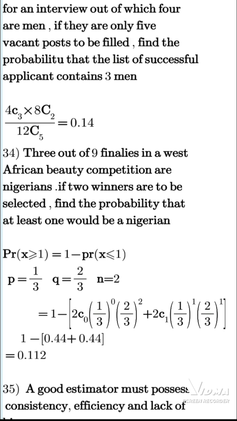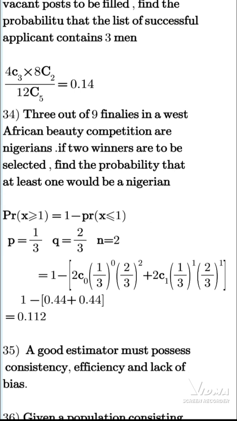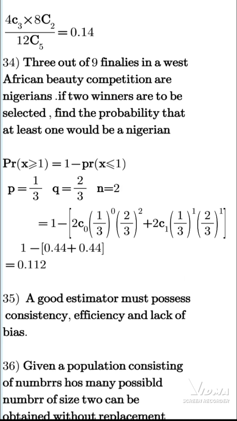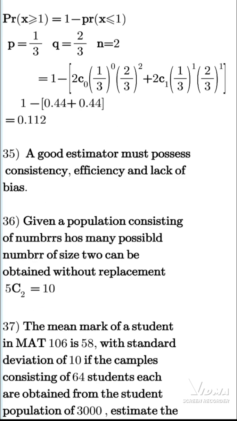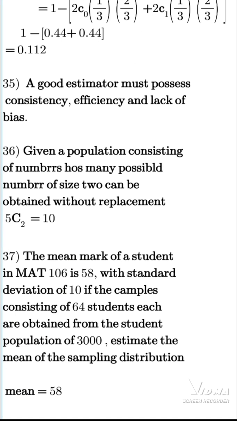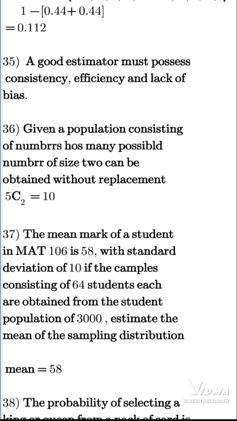3 out of 9 finalists in a West African beauty competition are Nigerians. If 2 winners are to be selected, find the probability that at least 1 will be Nigerian. So we use the binomial distribution to look for the probability of at least 1. We have 0.12. Now, when we talk about an estimator, a good estimator must be consistent, it must be efficient, and it must lack bias. So that is it.